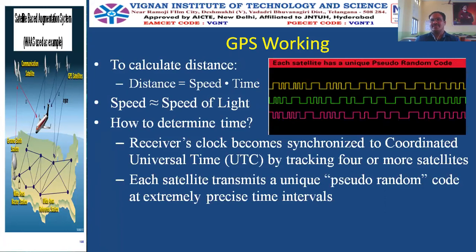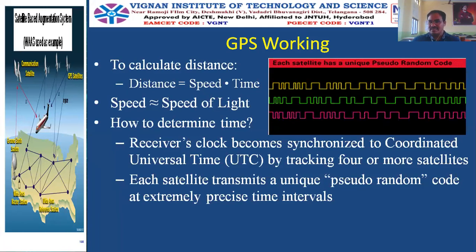And a very simple formula here to calculate the distance. Our ultimate aim is to calculate the distance of an object from a given satellite. So we use high school physics: distance is equal to speed into time. And what is the speed here? The speed here is the speed of light, because we are sending RF signals. The RF signals have a speed equivalent to the speed of light that we already know. So speed into time of travel. Time of travel is calculated by the atomic clock, and that will give us the distance.